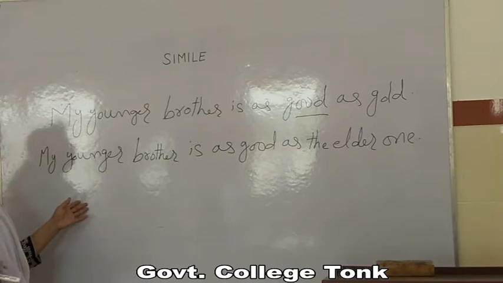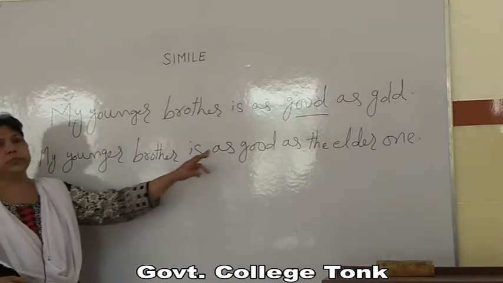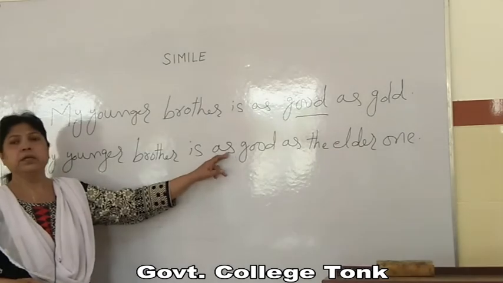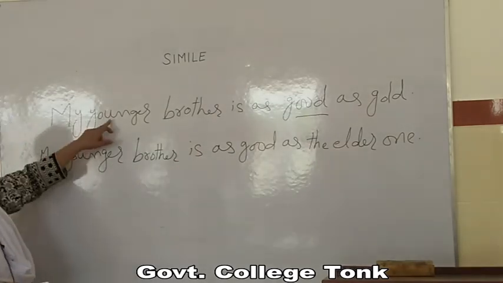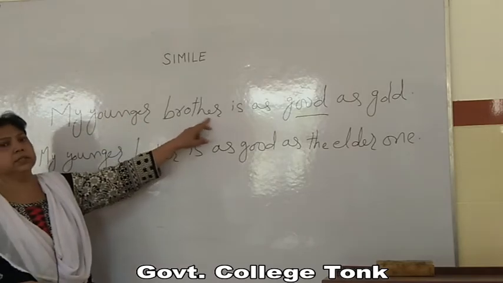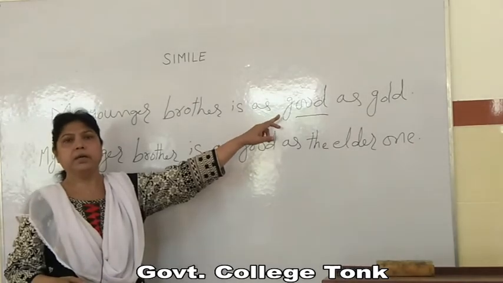If a simple comparison is made a simile, it means it should have two characteristics. One is the two objects which are being compared must be of different nature. For example, in this sentence, younger brother, a human being, and gold, a metal.